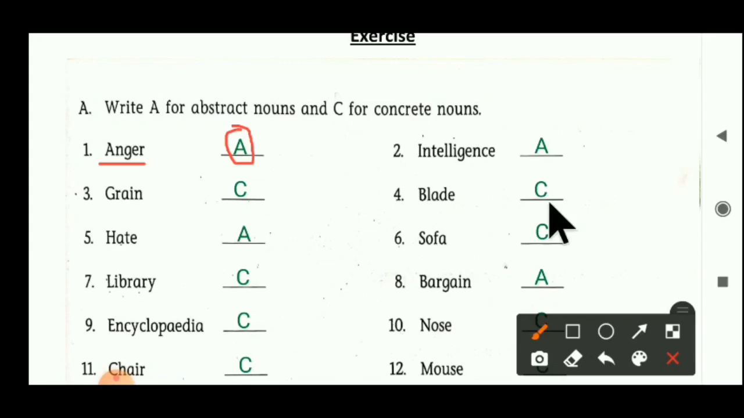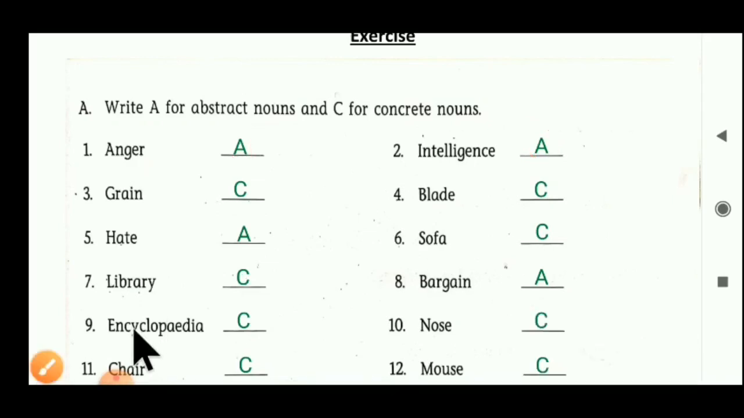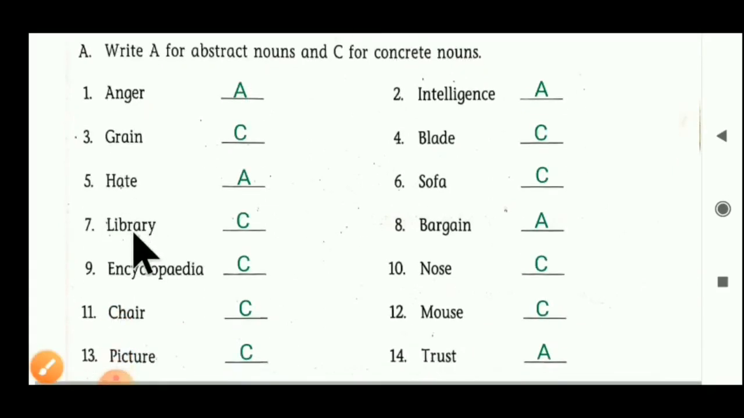Second one, intelligence. Intelligence means buddhi, chaturai. We cannot see intelligence, we cannot touch it. So it becomes an abstract noun here. Intelligence becomes an abstract noun here. Third one, grain. Third number is grain.